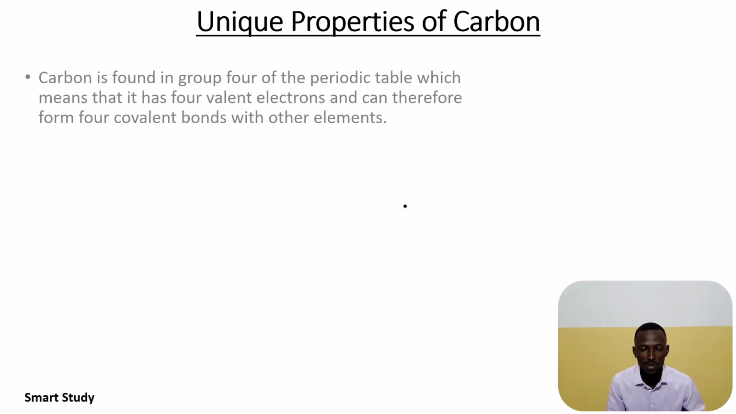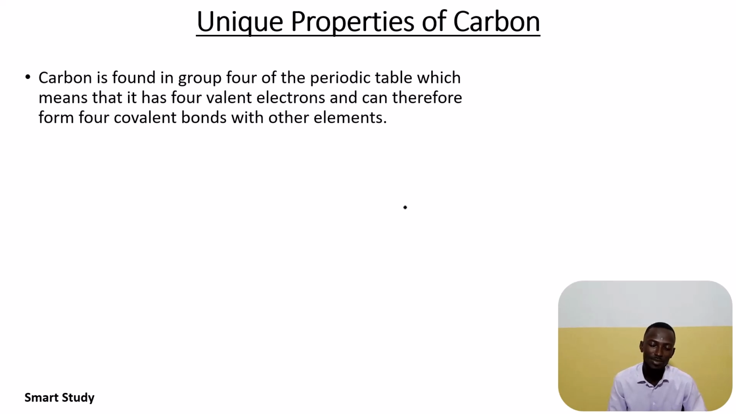The first property of carbon that makes it unique is that it is found in group 4 of the periodic table. What that means is that it has 4 valence electrons, and as a result can form 4 covalent bonds with other elements. This is what it means.